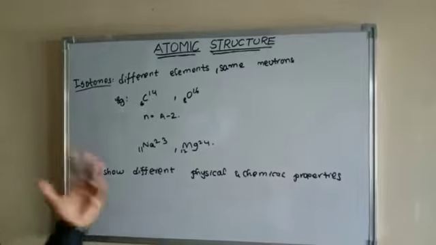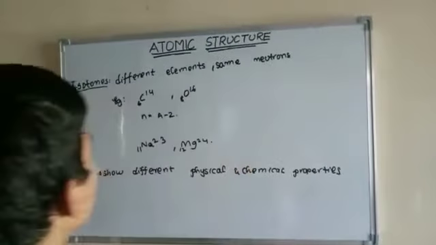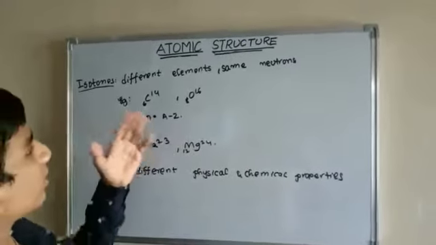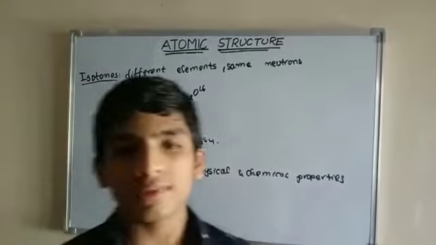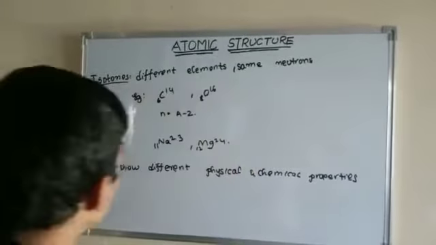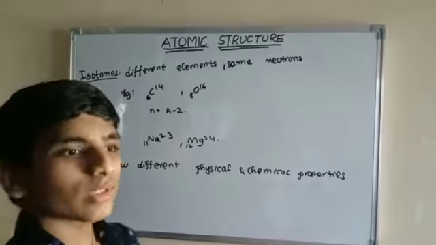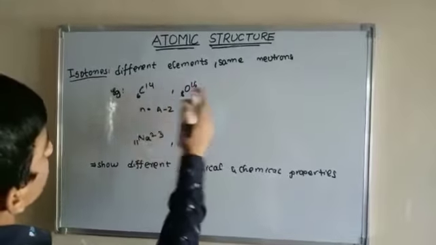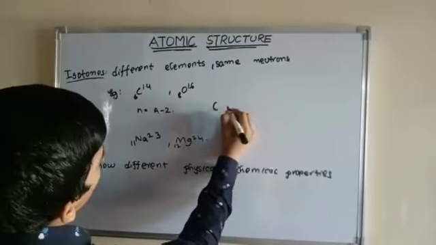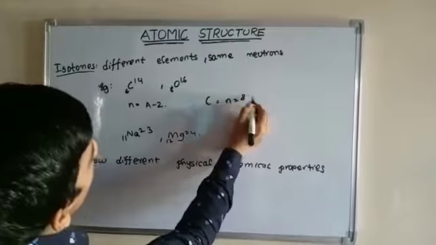Next topic, isotones. Isotones are different elements with the same number of neutrons. For example, carbon has atomic number 6 and oxygen has 8, but mass numbers 14 and 16. How do we count the number of neutrons? Mass number minus atomic number. Here, 14 minus 6, carbon neutrons equals 8.